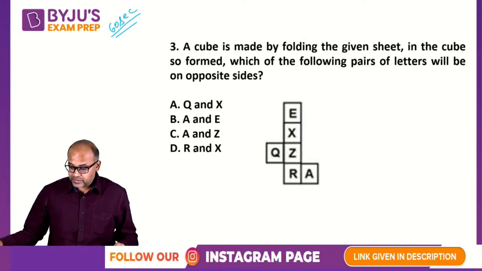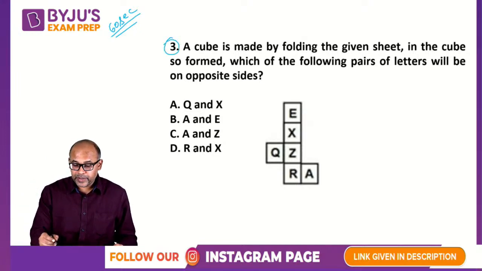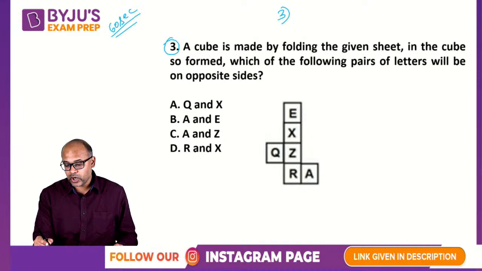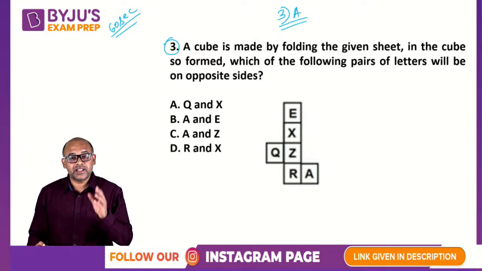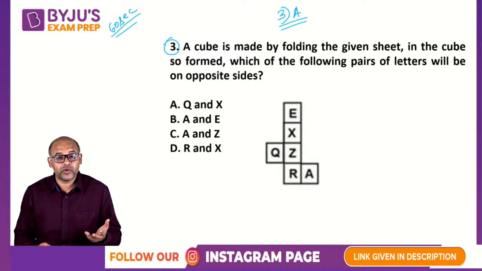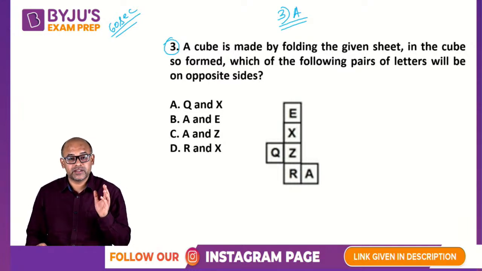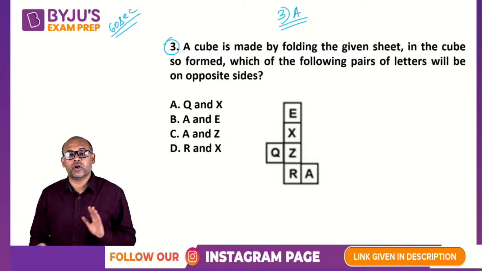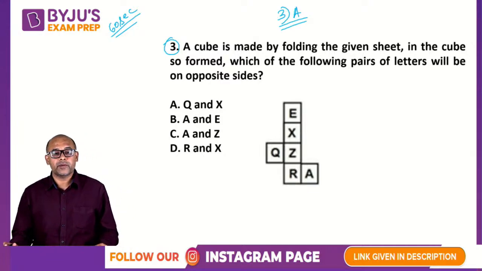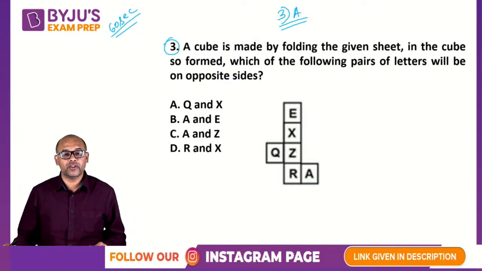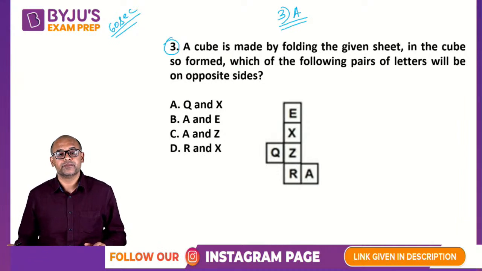Guys, my request is, there is a question number here. Please put 3 and the option. Let's say 3 and A as an example. Because so many options are coming in, I'm confused about which option belongs to which question number. Yes, Abhishek, please, that's correct. Others, please give me the correct question number and the option. Okay, going forward, please mention the question number and the option. Thank you guys. Thanks for understanding.